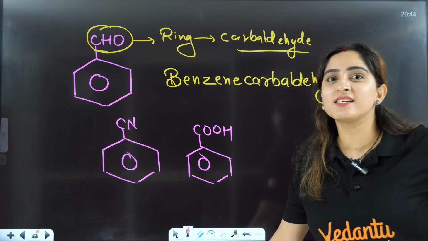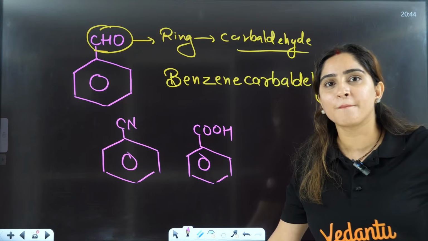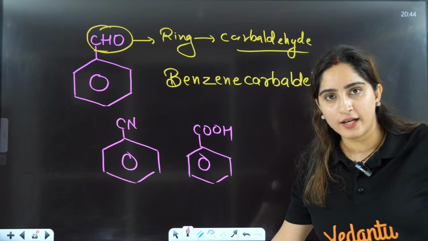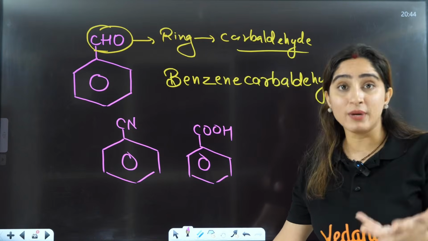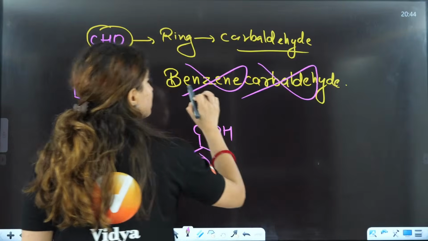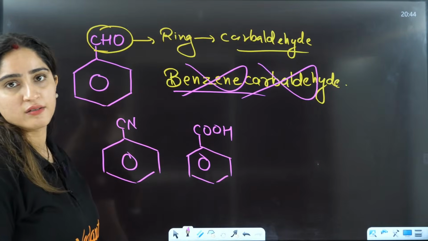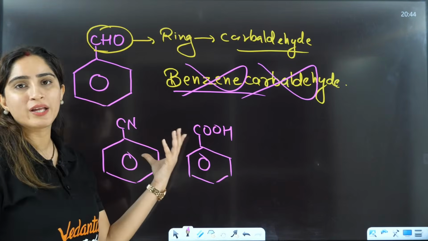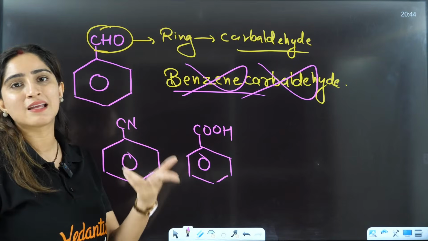So here is where IUPAC naming is not followed. It's not like it is not followed. It's just that they are so famous by these names that you will never see the other name anywhere. This will always be benzonitrile, benzoic acid. They are not famous by benzene carboxylic acid.